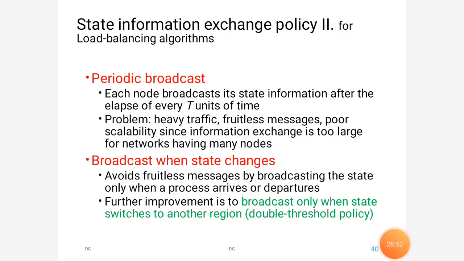So the advantage is that it avoids sending n number of messages which don't reach their goal, that is, unnecessary messages caused by broadcasting. Based on process arrivals and departures, it changes its state. Further improvement to this broadcast is to notify only when the state switches to another region. Double threshold policy. We know in double threshold policy we have a low level and a high level mark to distinguish the different status.